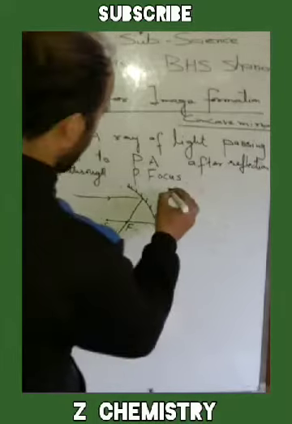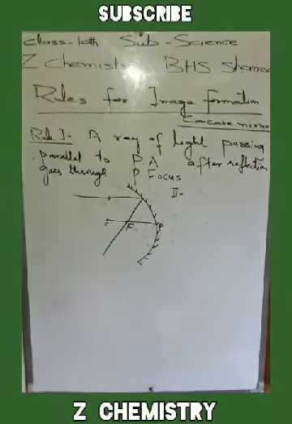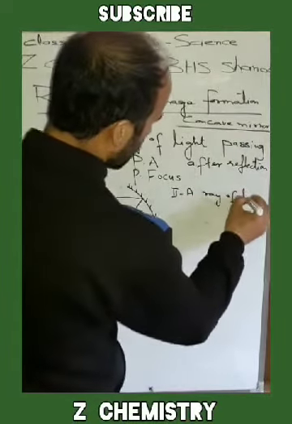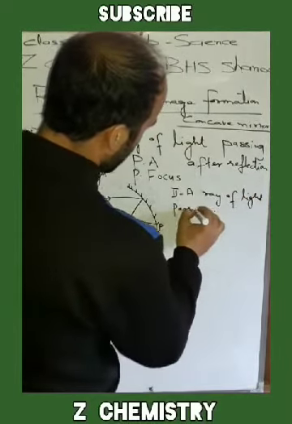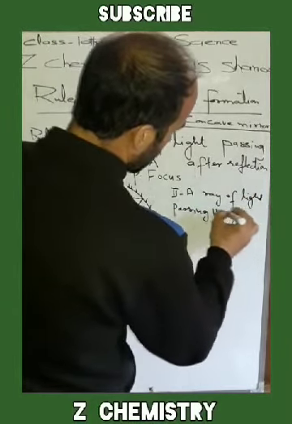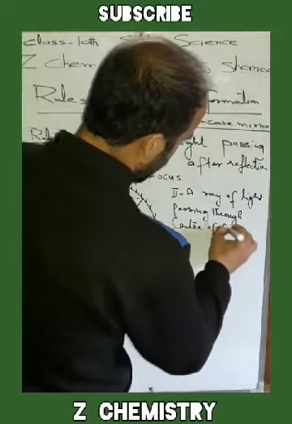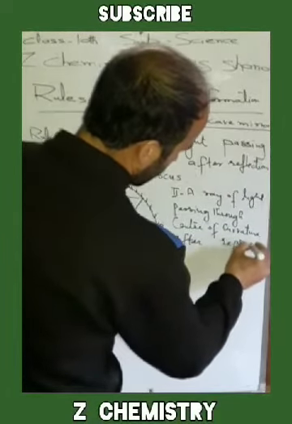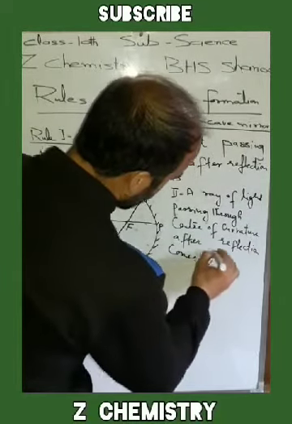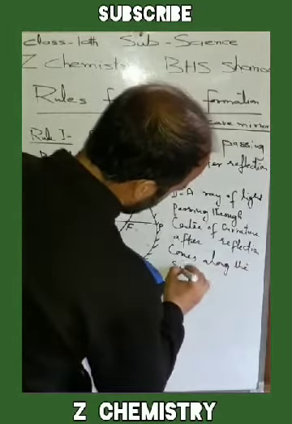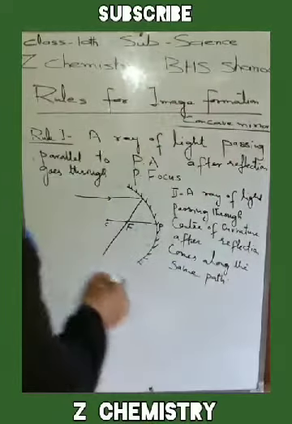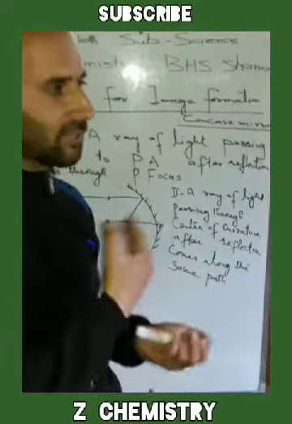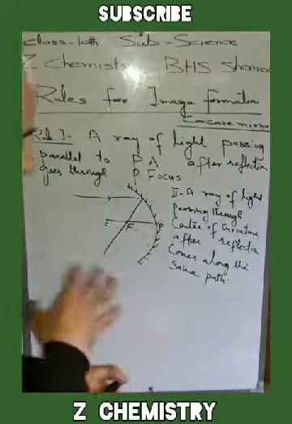Next, rule second. Rule number second. A ray of light passing through the center of curvature, after reflection, comes back along the same path. एक रे ऑफ लाइट जो है ये सेंटर ऑफ कर्वेचर से पास कर रही है, जब ये रिफ्लेक्ट करेगी तो इसी रास्ते से वापस आएगी, और we can say it retraces its path and it comes back along the same path.